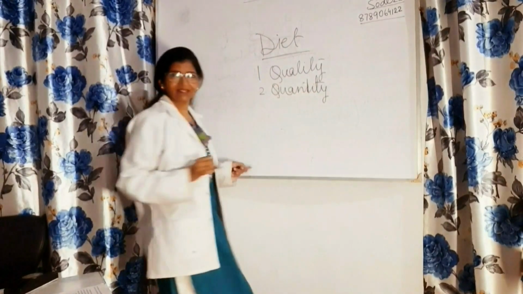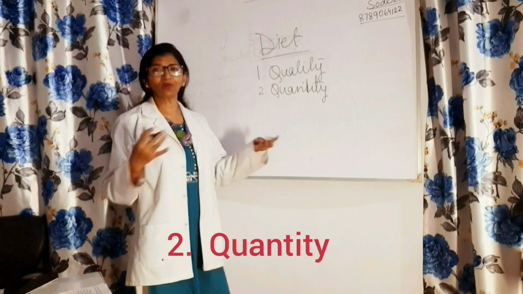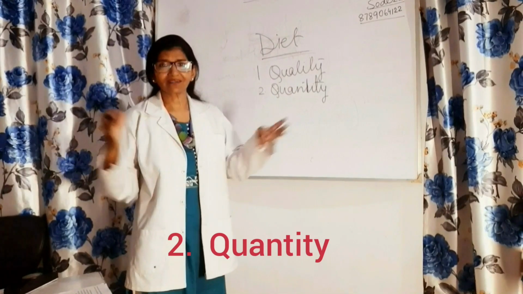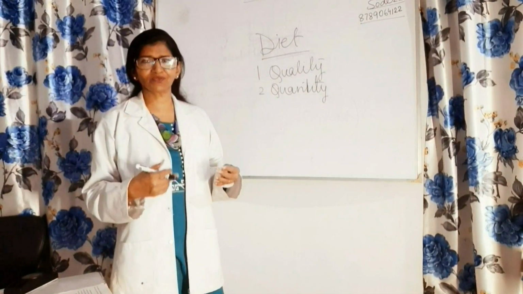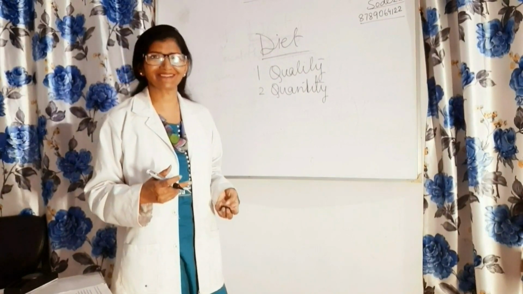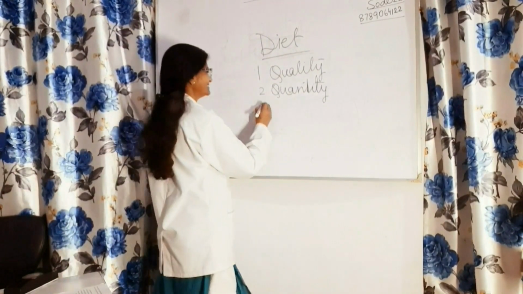Next is quantity. It depends on your structure, body weight, state of health, whether you have any cardiac or renal problem, diabetes, obesity, anemia. In general, don't overload your abdomen. And at night, very less quantity.